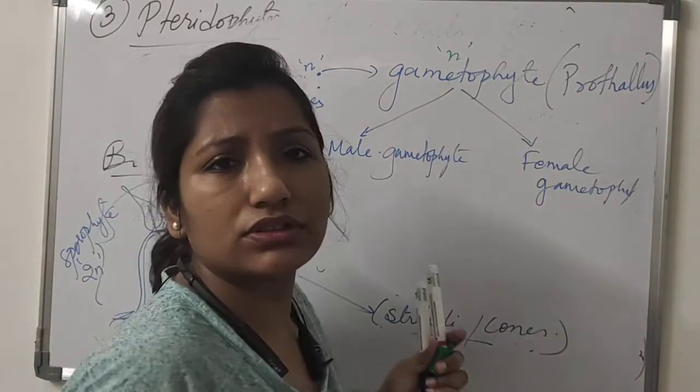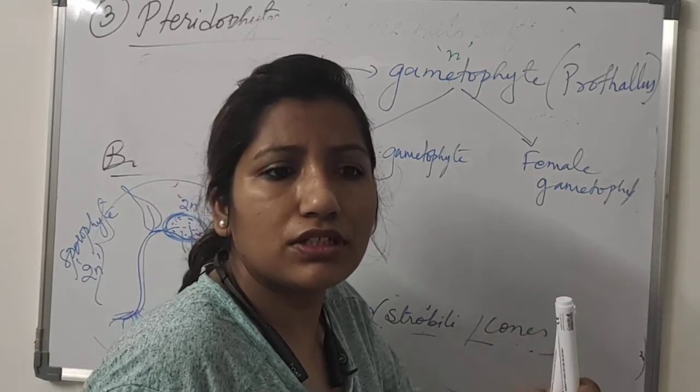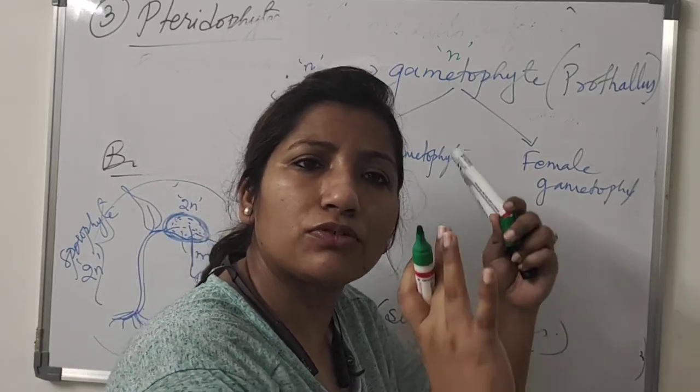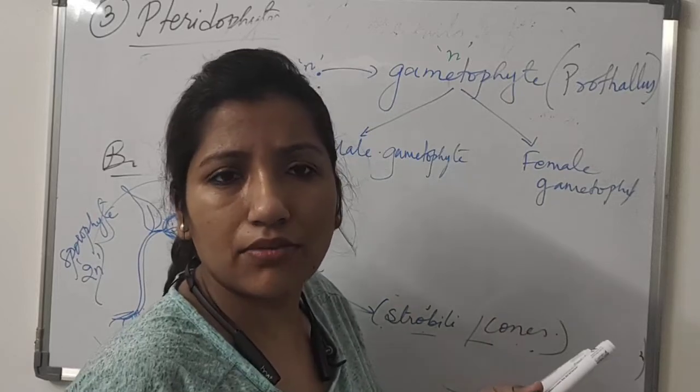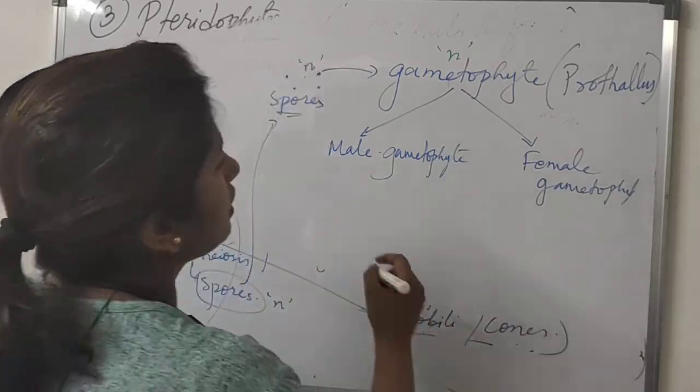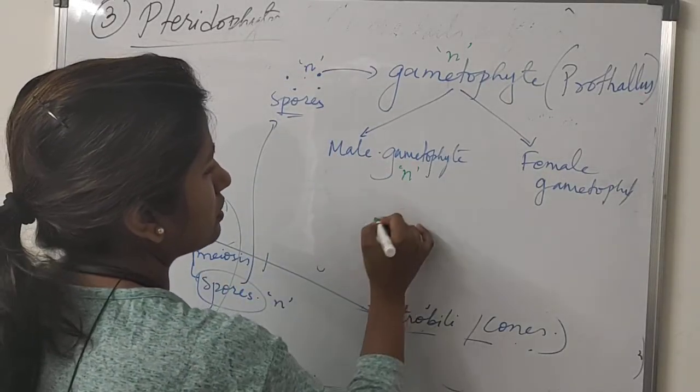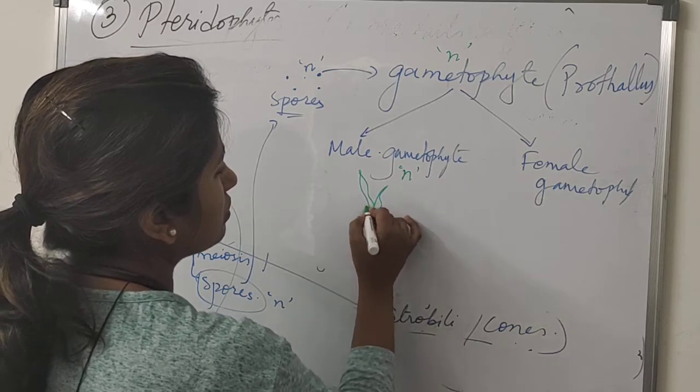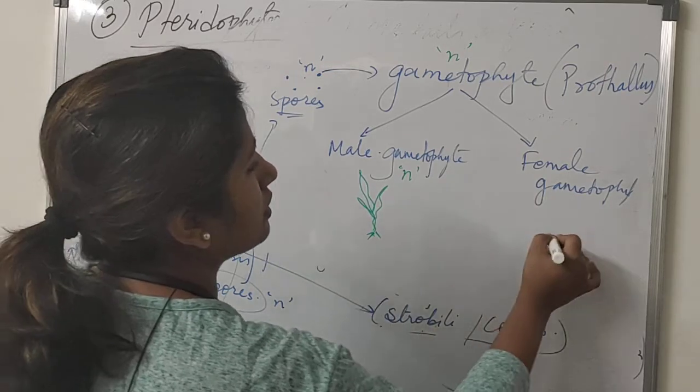Say there are 100 spores. Out of 100 spores, 50 will develop into male gametophyte and 50 will develop into female gametophyte. Okay? So these gametophytes are haploid in nature. A very simple structure will develop from here.